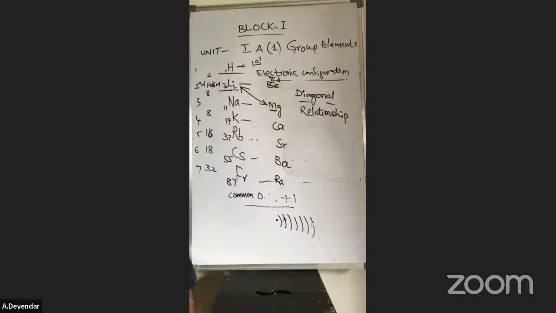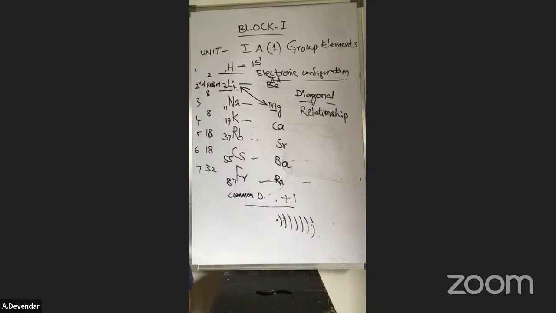Okay, and the third property is that lithium combines directly with nitrogen, forming nitrides. Why? Because nitrogen does not directly react with other elements, but lithium reacts directly with nitrogen, forming lithium nitride. In a similar manner, magnesium also reacts directly with nitrogen, forming magnesium nitride.